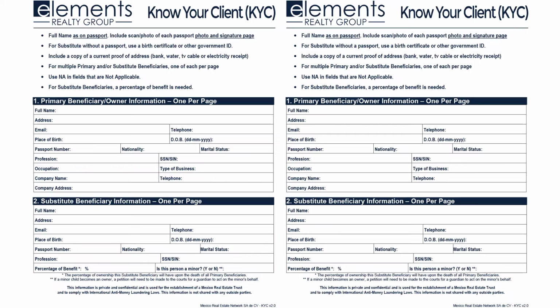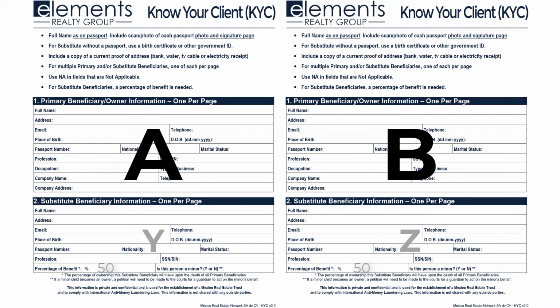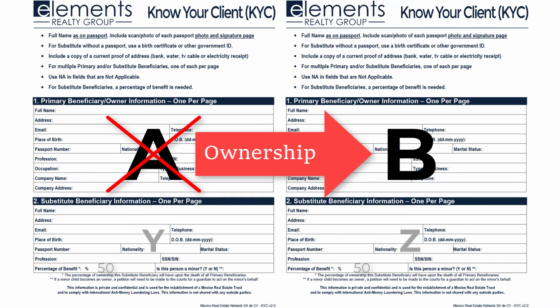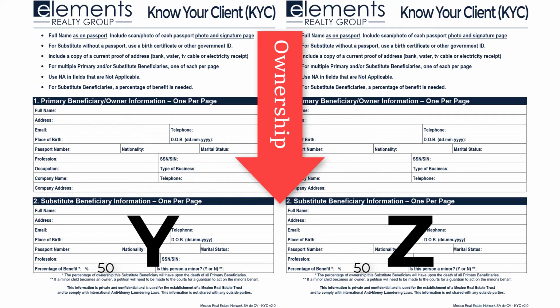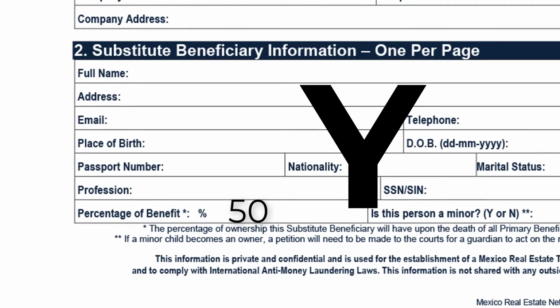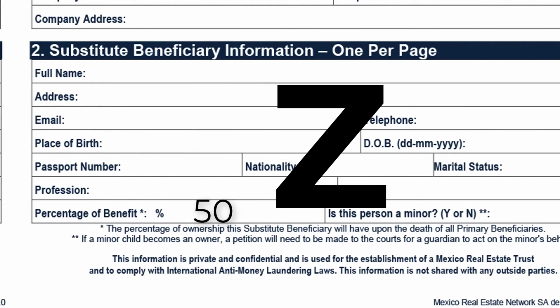For example, if there are two primary beneficiaries, let's call them A and B, and A dies, the trust goes to B. If B dies, ownership goes to A. When both A and B pass away, ownership transfers to the substitute beneficiaries, with their individual ownership being the percentage given on the KYC form.